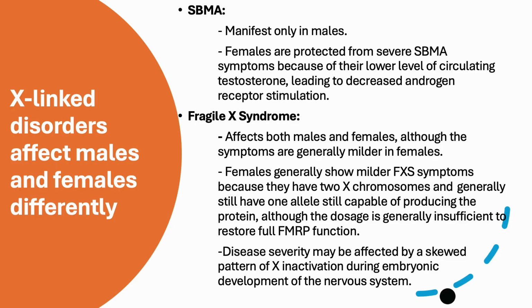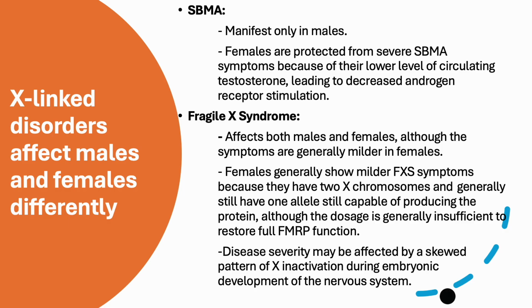So let's talk about SBMA, or spinal bulbar muscular atrophy, also known as Kennedy disease. It manifests only in males. Females are protected from severe SBMA symptoms because of their low level of circulating testosterone, leading to decreased androgen receptor stimulation. This is again a CAG repeat disorder. The protein is formed, but that protein, the androgen receptor, requires its ligand, which is testosterone. In females, it's present at a low level. That's why the female carriers are not affected, whereas males have a high level of testosterone, and therefore it would manifest in males.